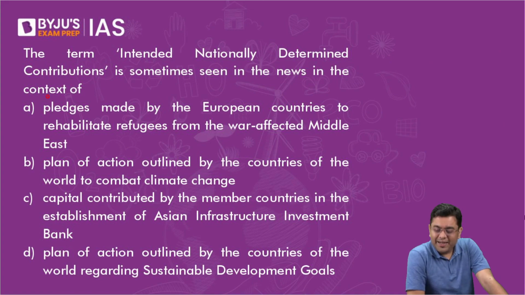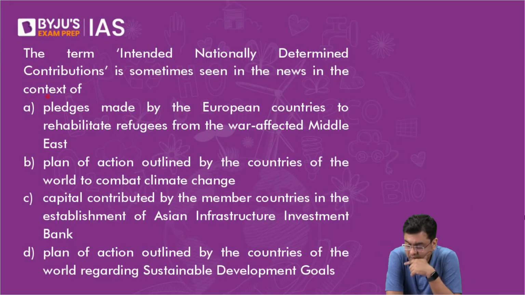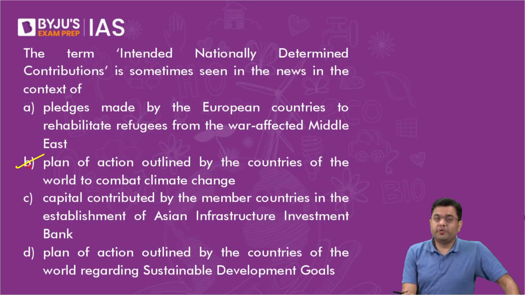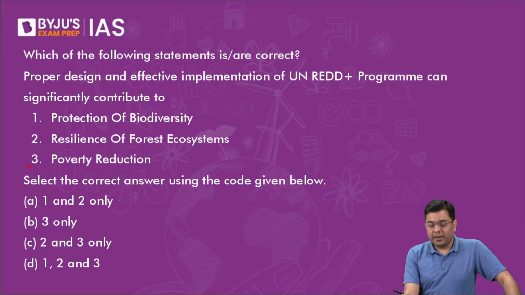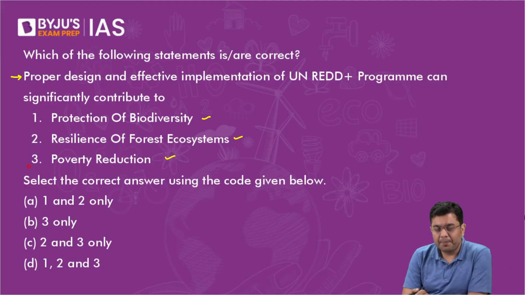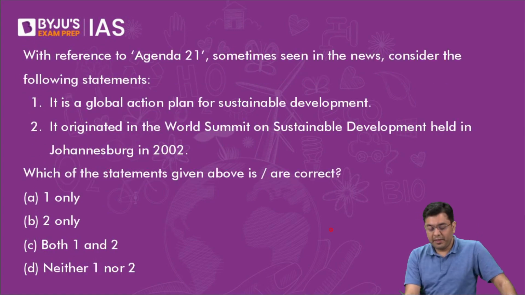So INDC, as per the Paris Agreement, is the intended nationally determined contribution that each of the countries declare on their own. Which of the following statements is or are correct? Forests remain if you don't cut the forest. So the ecosystem services from the forest will also help in poverty alleviation and for sustainable development. Correct answer in this case is going to be D.